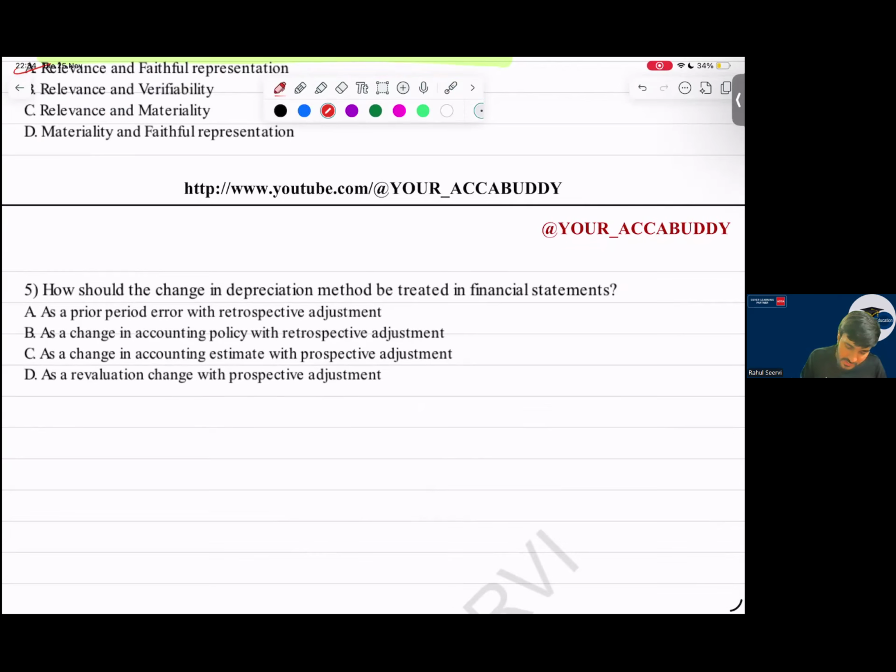Chalo. Depreciation method. Retrospective as a prior period. No, sir. A change in accounting policy. No, it's not a change in accounting policy. Change in accounting policy is what? Cost model and revaluation model. Understand that. It's not this one. A change in accounting estimate with prospective treatment. Yes, sir. Your answer is B. A revaluation change with prospective adjustment. It's not asking about revaluation. It's a very simple question.